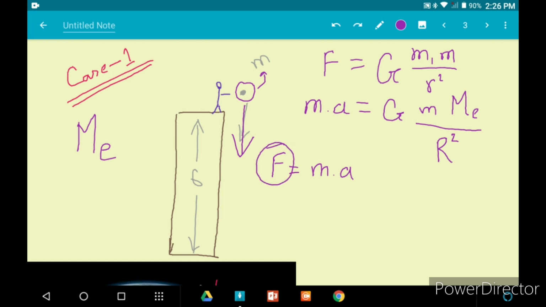Now we already know from the laws of motion that if an object is subjected to an external force F, it will be in an accelerated motion. Thus the velocity of the object will increase or decrease, or the direction of motion will change, right? So if we keep on calculating this equation that we got here, this mass would be cancelled out, right? So the acceleration of this object would be given by this equation.